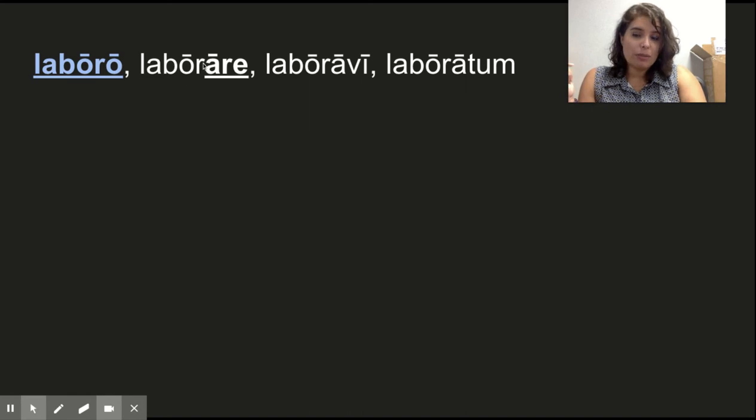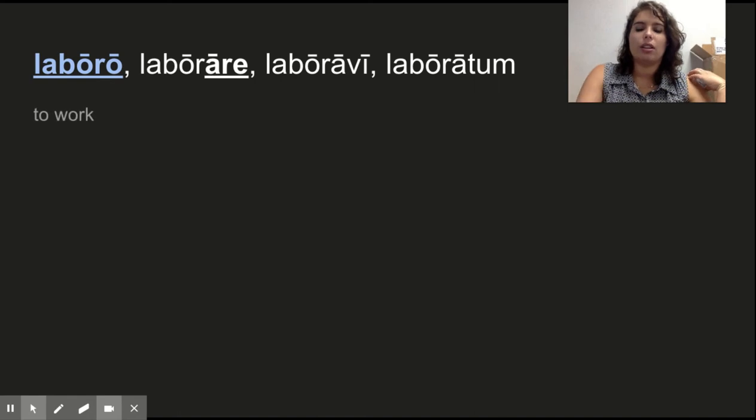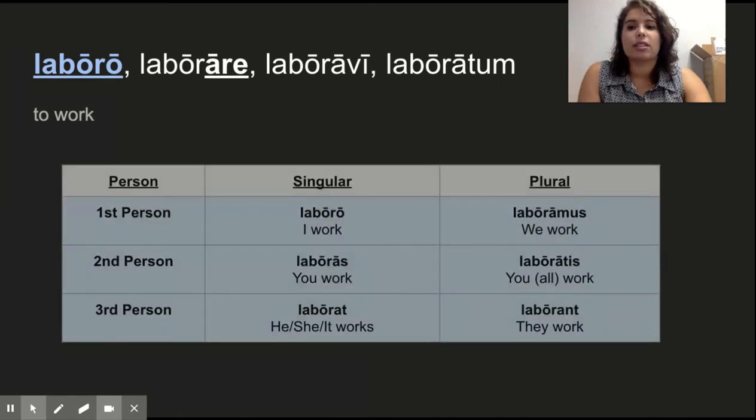This second form listed is what we call the infinitive form of the verb. Don't worry about remembering that too much. We'll talk more about that later. But the second form will always end in re, and this is the basic form of the verb, the to verb form. So this is the form that means to work. And this is actually the form from which we get the stem of the verb, onto which we add the endings. And this vowel before the ending gives us a clue as to what vowel goes before those endings. So let's take a look at this verb in all of its present tense forms.